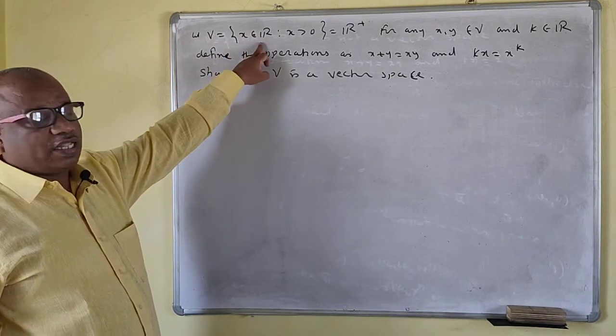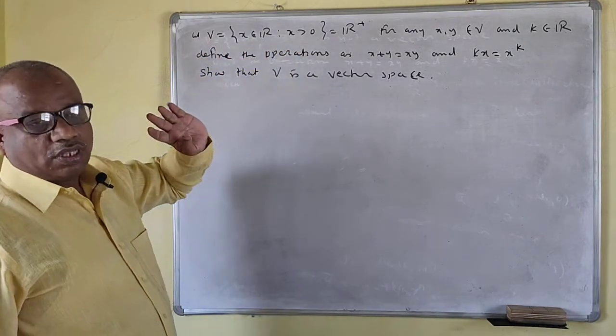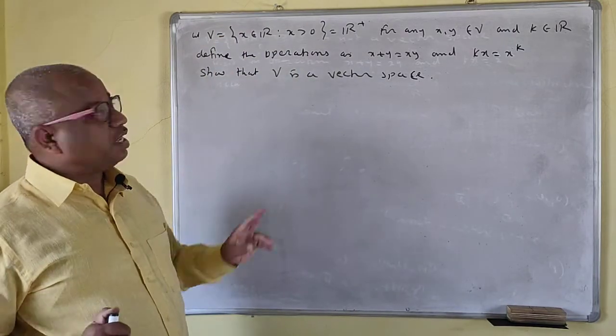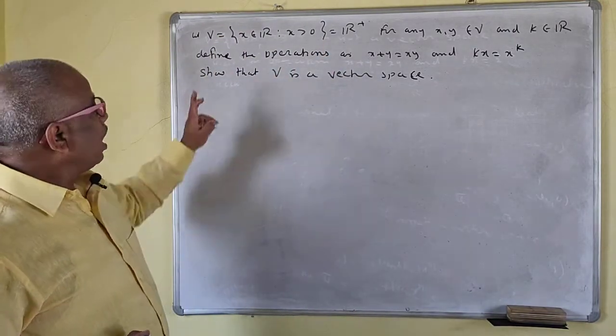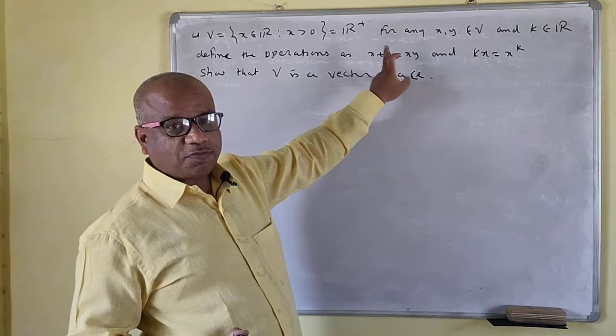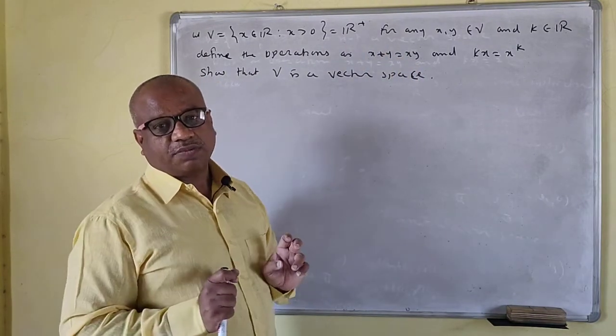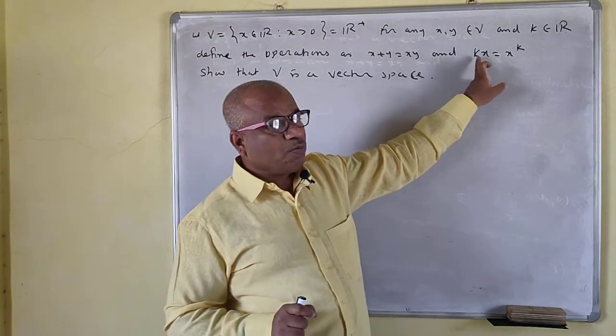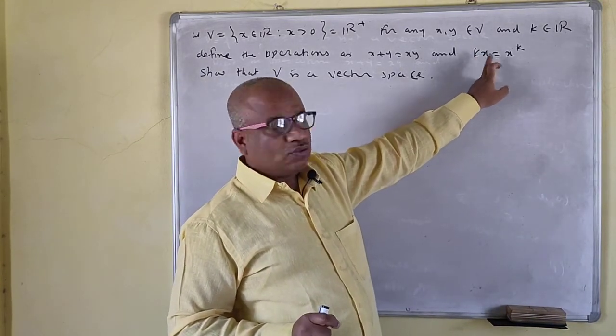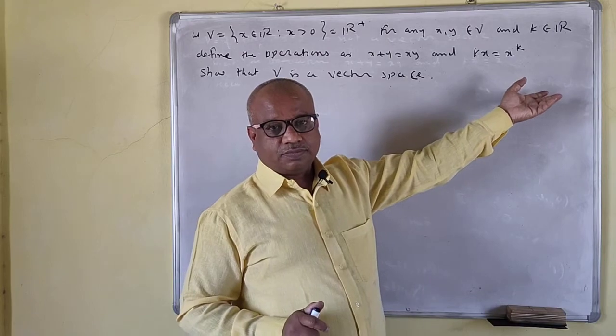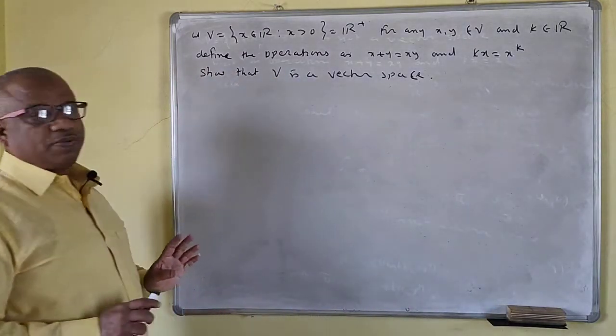V is equal to x, where x is a real number and x is greater than 0. That means V is the set of all positive real numbers, that is R plus. The operations are defined like this: x plus y means you take the product of x and y, and k times x means you take the power x to the k. Now we have to show that V is a vector space.